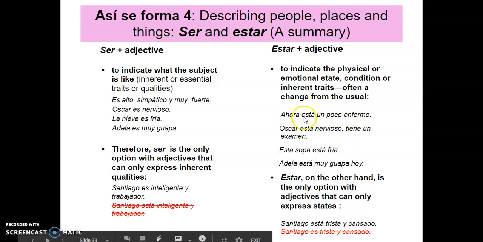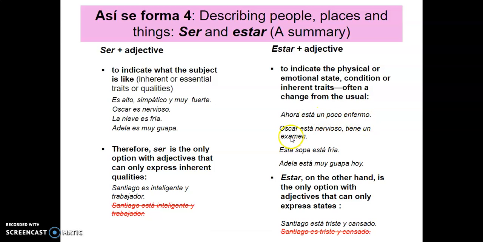So let's look at these examples. Ahora está un poco enfermo. Now she is a little sick, okay? Oscar está nervioso, tiene un examen. Now I'm saying that Oscar is feeling nervous. He's nervous because he has an exam. He's feeling that way now. Esta sopa está fría, okay? Soup is not normally cold unless it's a certain type, right? But typically, so now I'm describing the condition of this particular soup. It is cold, right? Whereas la nieve es fría, it's always cold. Snow's always going to be cold, right? But we're saying la sopa está fría because that's the condition of this soup. And soup is not in general normally fría, right?